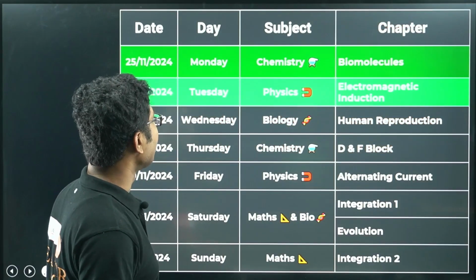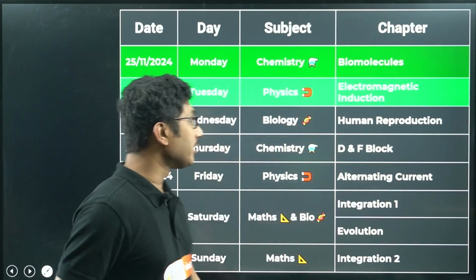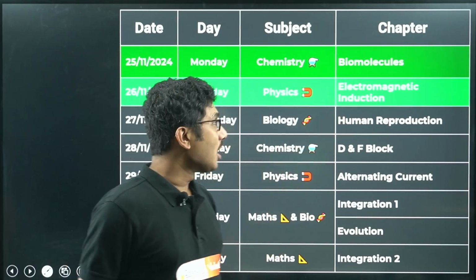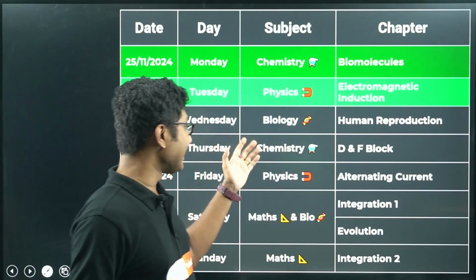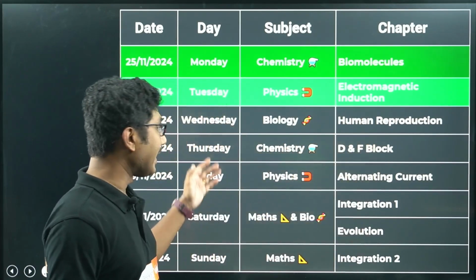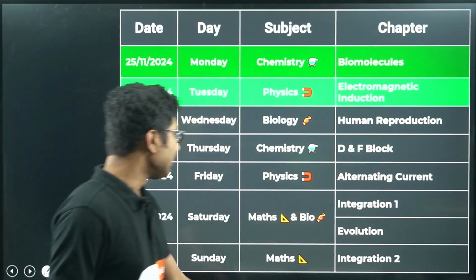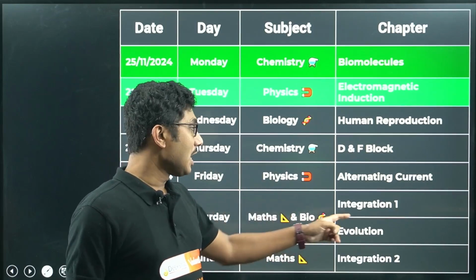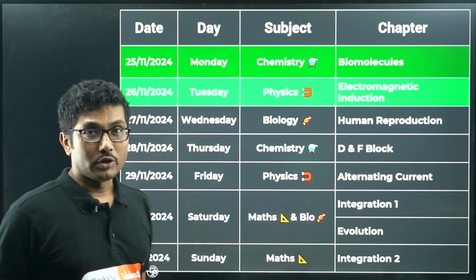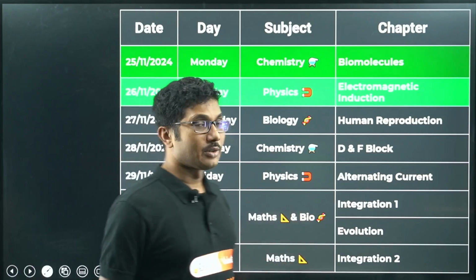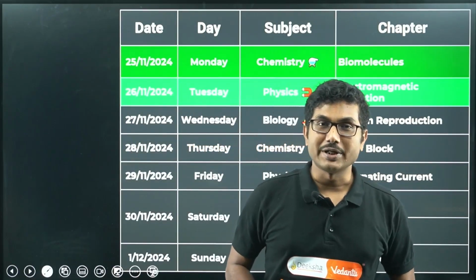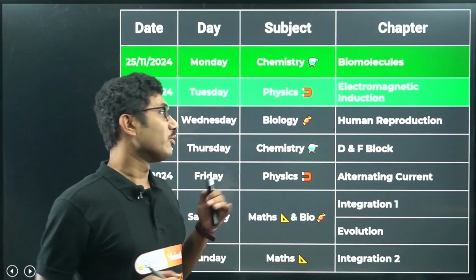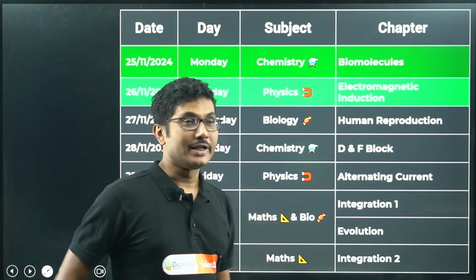So let's see the weekly schedule for this week's chapters. We already know that on Monday ma'am completed biomolecules. Today I am going to cover electromagnetic induction. Tomorrow biology, human reproduction. Then Thursday again chemistry, D and F block. Friday I'll be back with alternating current. Then Saturday as usual there will be two classes, one for maths, one for biology. Integration and evolution will be the chapters, and Sunday integration part 2. So your integration will be completed by Sunday. I hope that clarifies any doubts you might have about the weekly schedule that I have already given to you.